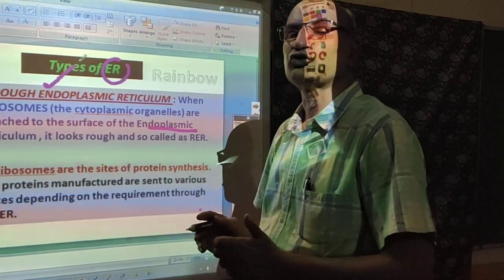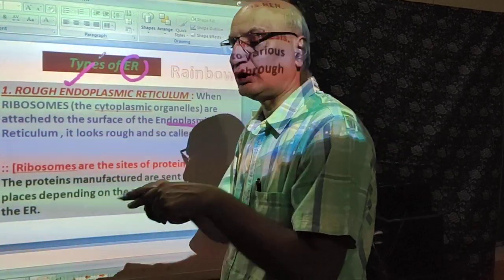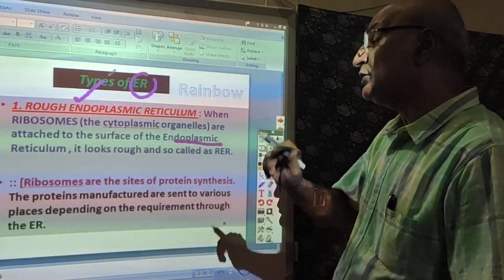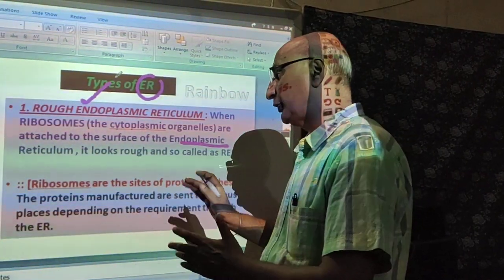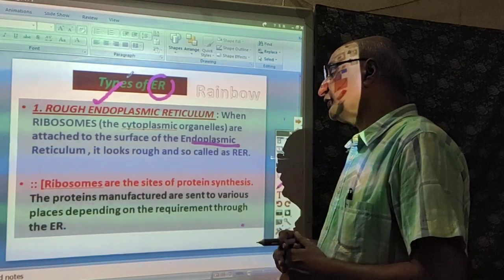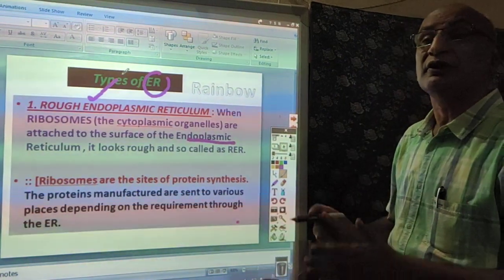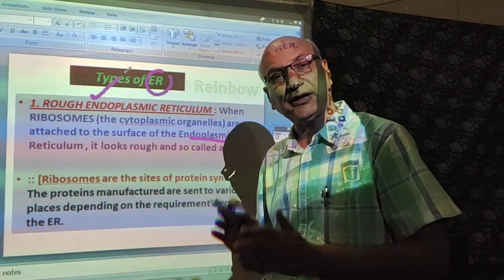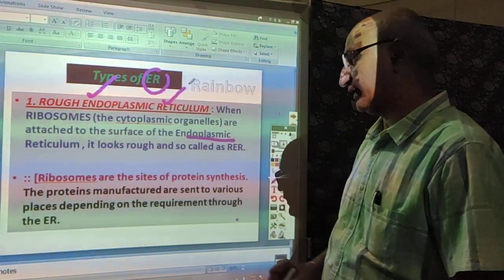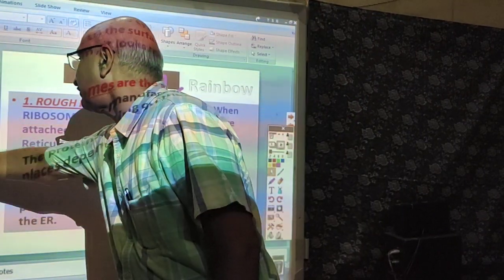Ribosomes are minute, and mind it, they have single walled structures. These are also found in prokaryotic cells. We will study these ribosomes later on. These are the manufacturing sites of the proteins. The proteins are manufactured and sent to various places. The proteins synthesized in the ribosomes are sent to various places through this endoplasmic reticulum. Now, what is the significance of this endoplasmic reticulum?